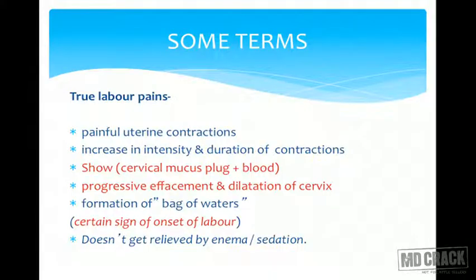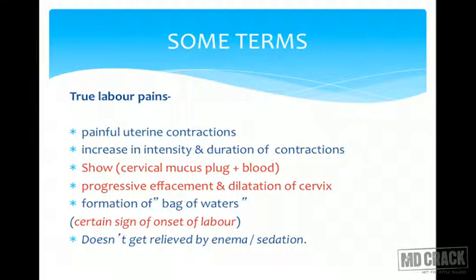Gradually, to begin with, they are less frequent, less in intensity, and the duration is also less. But gradually all three things would increase. The duration of one contraction will increase, and the frequency would increase. In 10 minutes, from maybe one contraction, it will go on increasing gradually to 2 to 3. At the end of the second stage, almost 4 contractions in 10 minutes.